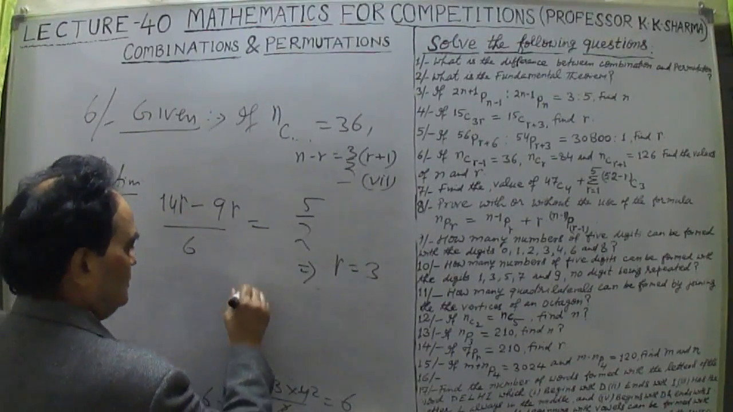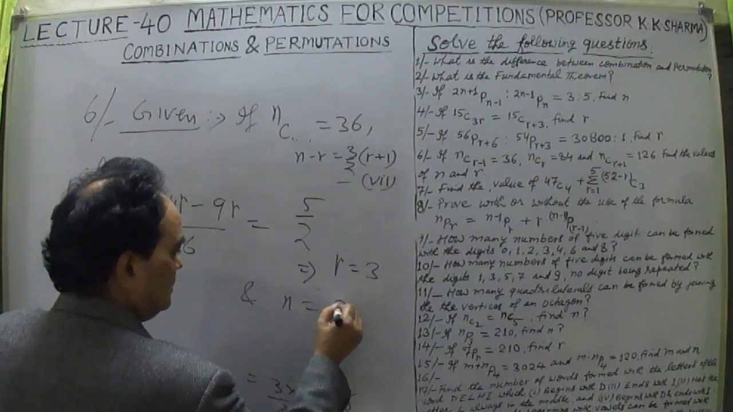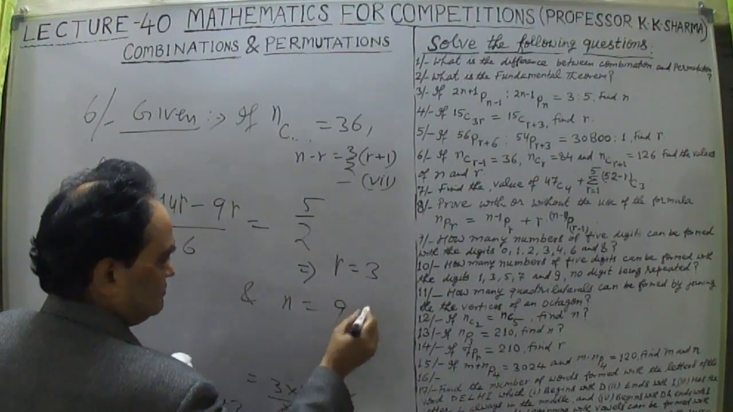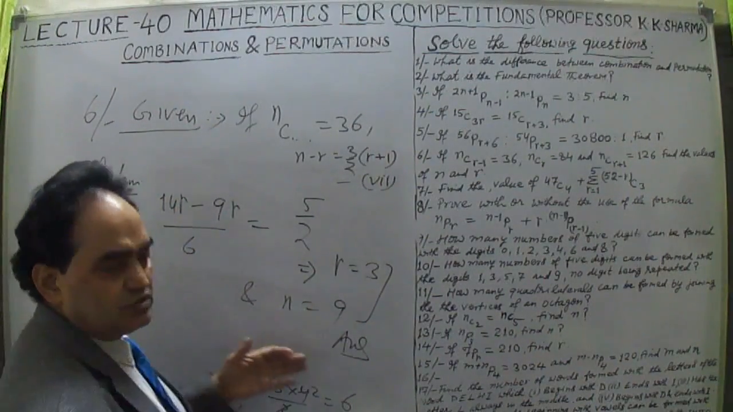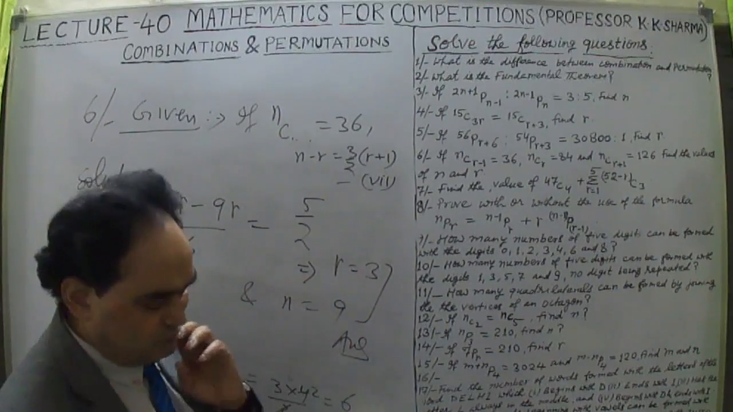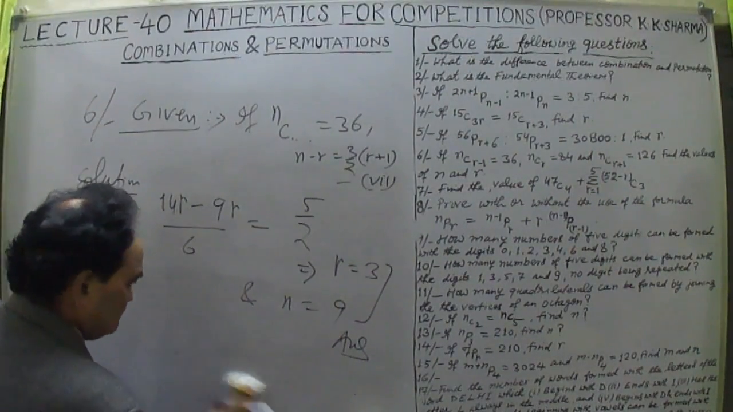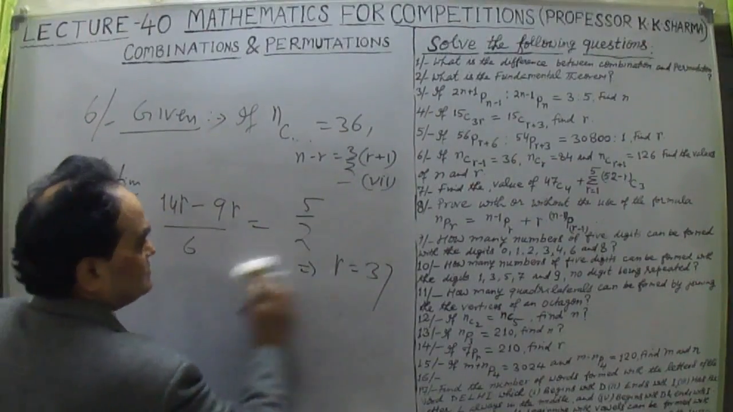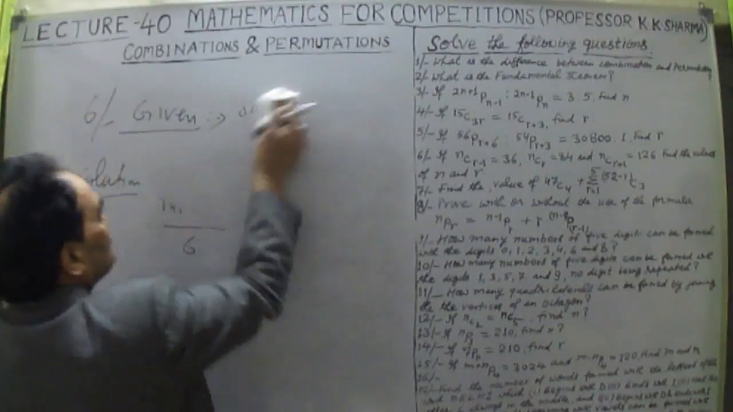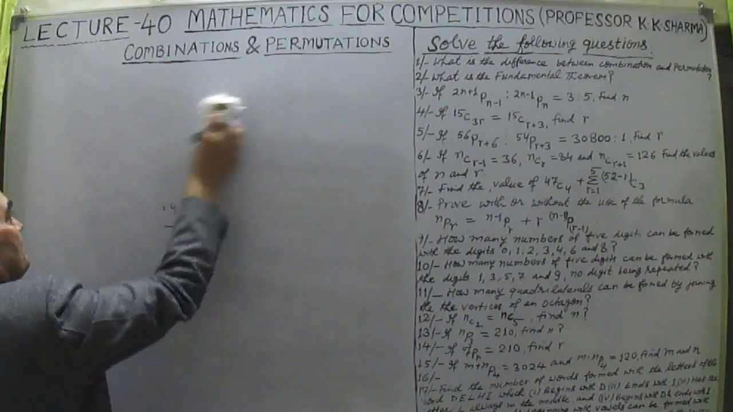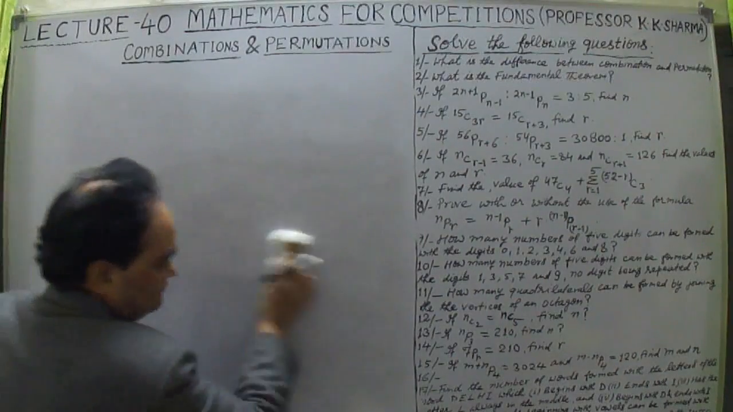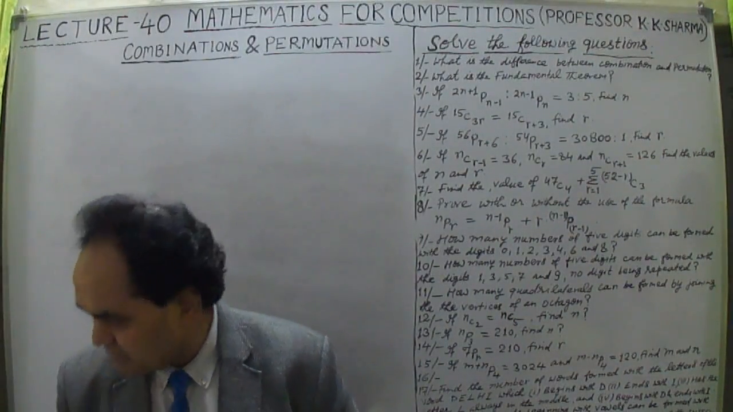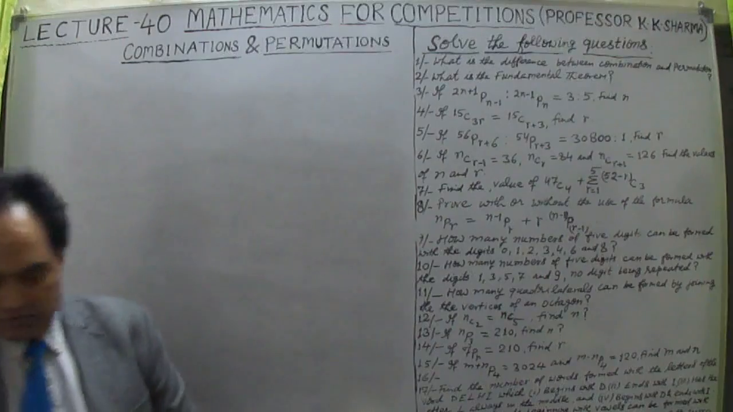Therefore n is equal to 9. So these two values are there. Answer: r is equal to 3 and n equal to 9. These are the two final answers. Okay, so question number 6 we have done. Let's now talk about question number 7. What does question number 7 say? Let me first check it and solve it.